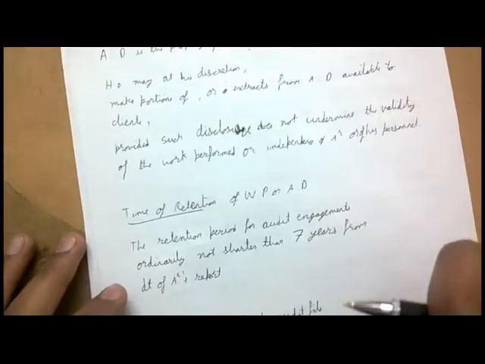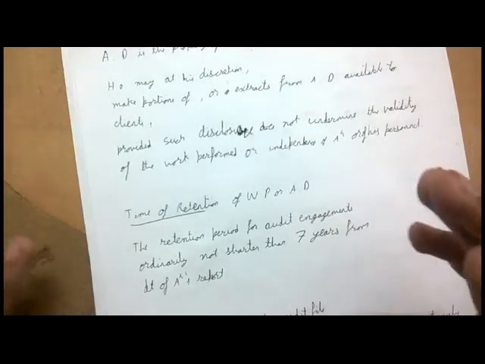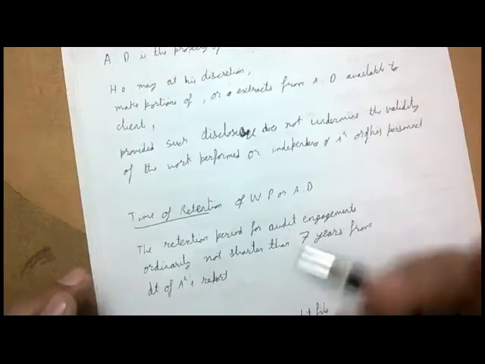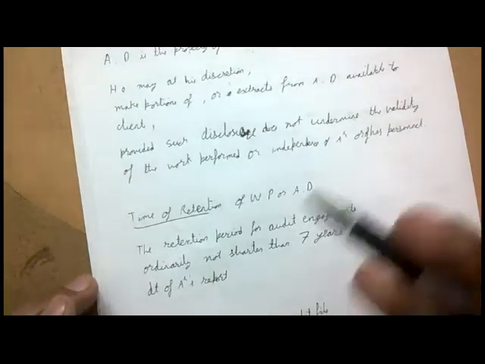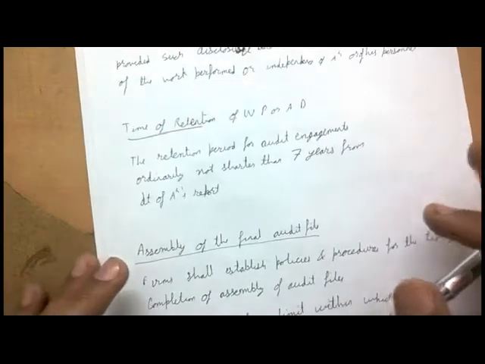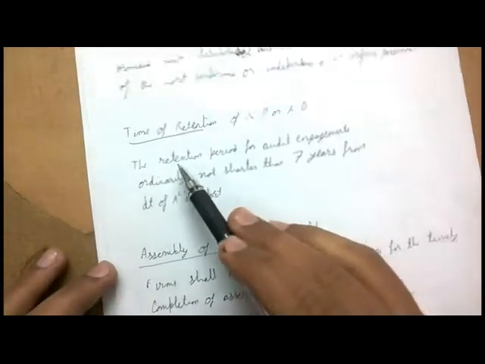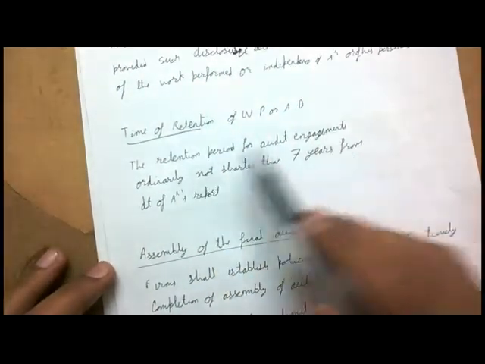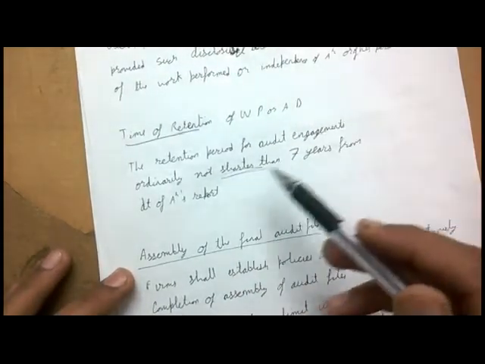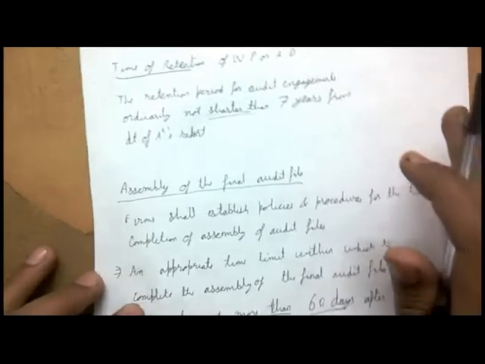Time of retention, 7 years. You need to at least hold these working audit documentation for 7 years. You have to ensure that they are properly kept. If they are kept in soft copies or hard DVDs, CDs, etc., you need to ensure that they are properly kept. So the retention period is at least 7 years. Retention period for audit engagement is ordinarily not shorter, that is, it can exceed but not be less than 7 years from the date of auditor's report.